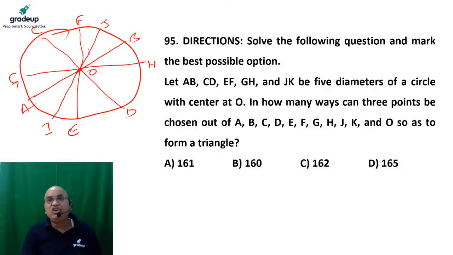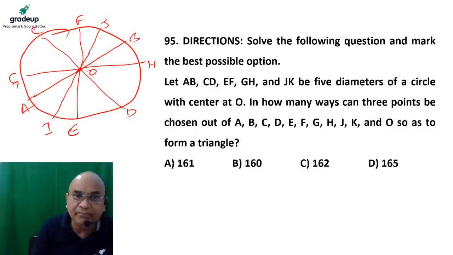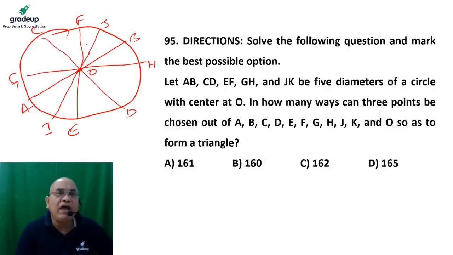In how many ways can 3 points be chosen out of A, B, C, D, E, F, G, H, I, J, K and O so as to form a triangle? So as you know, if I pick, let's say, A, I and O, and if I join A and I like this, then a triangle is going to be formed.